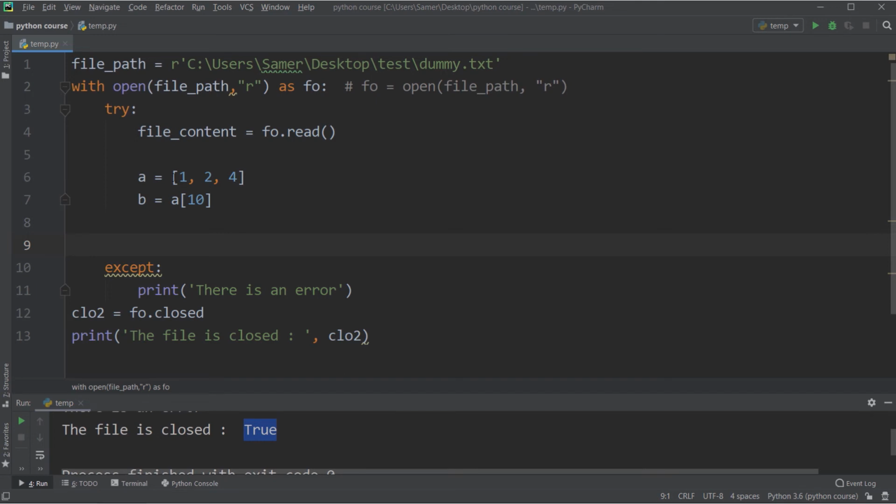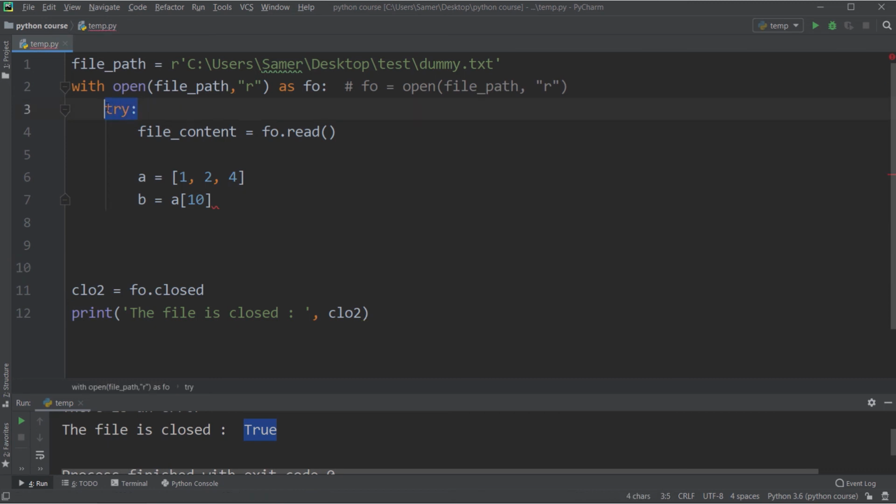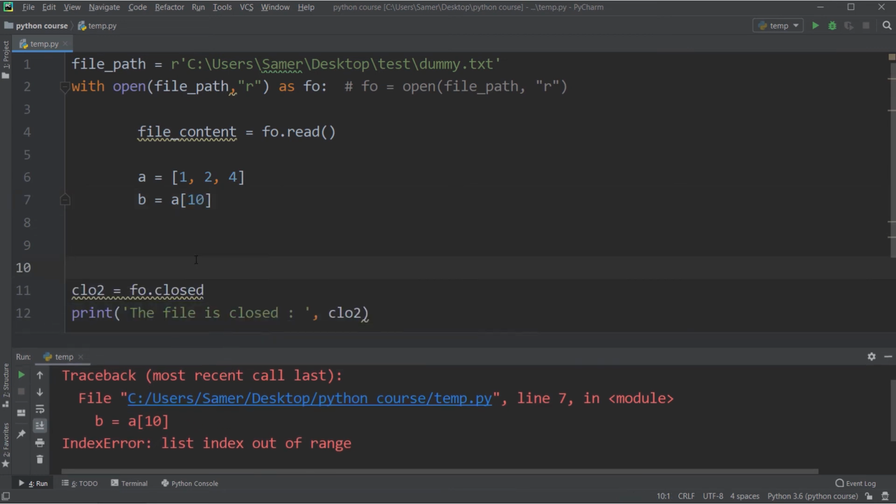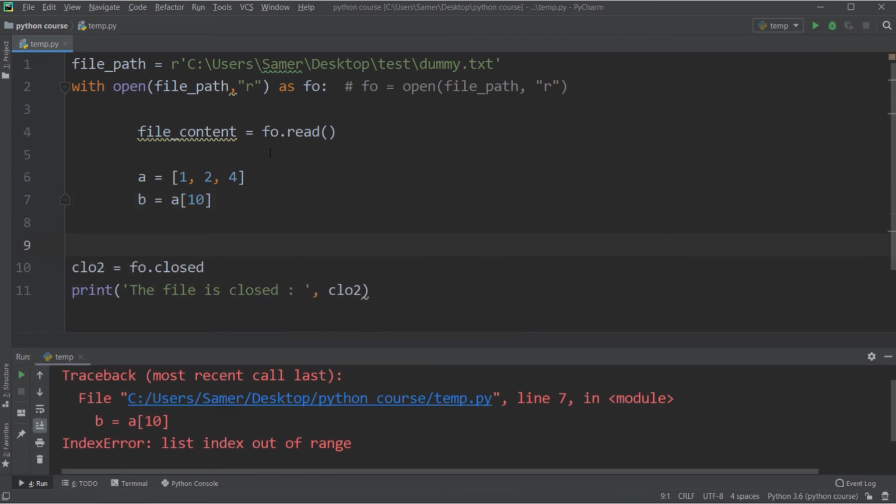And here I just use try except because I want to show you this sentence printed. Otherwise, if I don't use except and try here and I run, you will see that there is an exception because I'm trying to access element number 10, and the list has only 3 elements. And that's all. So the takeaway from this code snippet is that when you want to deal with files, it's highly recommended to use the with keyword. Why? Because with guarantees closing the file even if an exception happens while you are processing that file. And that's all for this code session.